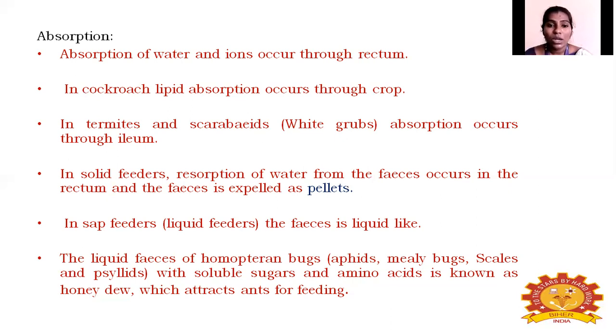In cockroaches and similar insects, lipid absorption occurs through the crop. In the foregut itself, the lipid is absorbed. In termites and scarabaeid larvae, the absorption occurs only through the ileum. So depending on the insect, absorption happens in different parts of their digestive structure.